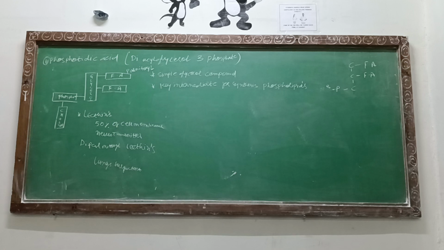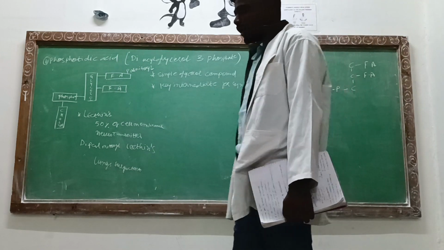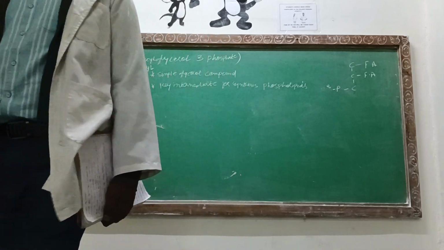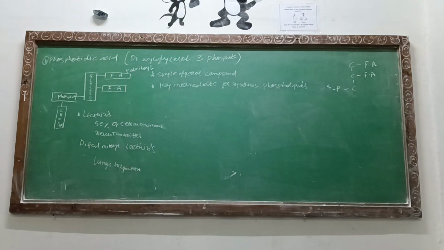You are not changing anything else. Glycerol remains the same, phosphate remains the same. Only at the nitrogenous base, choline acts as the nitrogenous base. Whereas previously the fatty acids were non-specific, here you specify them as palmitol fatty acids. Two palmitol fatty acids come and join, making it dipalmitol lecithin. So dipalmitol lecithin acts as a lung surfactant.